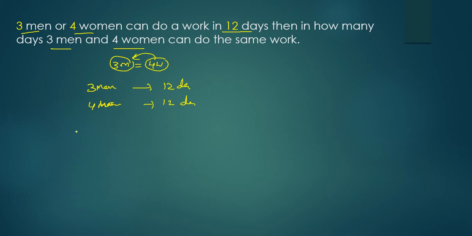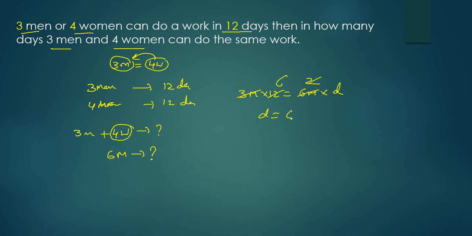What is the question asking? 3 men and 4 women can do the work in how many days? Now can I replace these 4 women with 3 men? So simply the question is nothing but 6 men can do the work in how many days? Simple. If 3 men are taking 12 days, 6 men will take how many days? That is what you have to find. 3m into 1 equals 6m into d, so d equals 6. So together they can complete the work in 6 days. That's all. Very simple. Let us do extension of this.